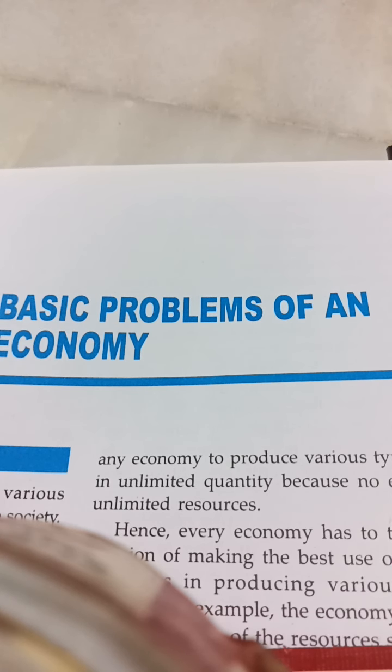Thus, the problem of what to produce can be divided into two parts. Two aspects are there. First aspect, what commodities are to be produced, what type of goods have to be produced. And second aspect is how much to produce, or how much quantity of the good or the commodity is to be produced. So this is the first problem. Problem number two, second problem. How much to produce?